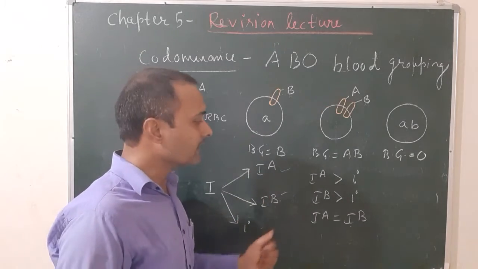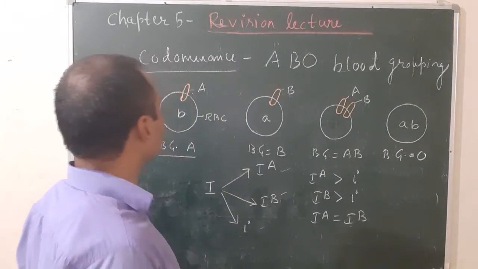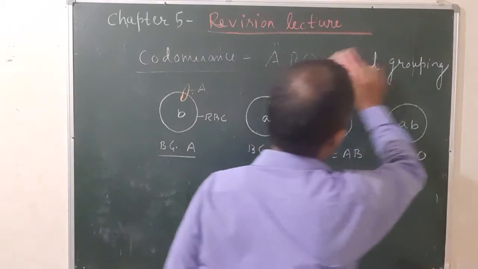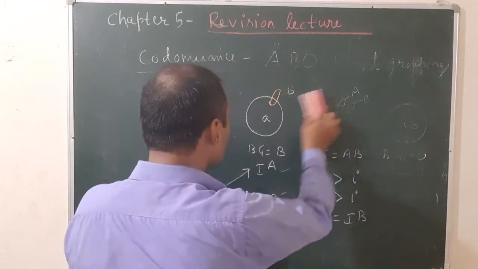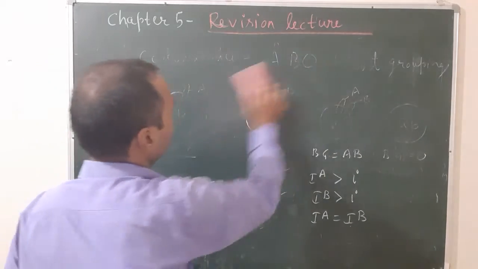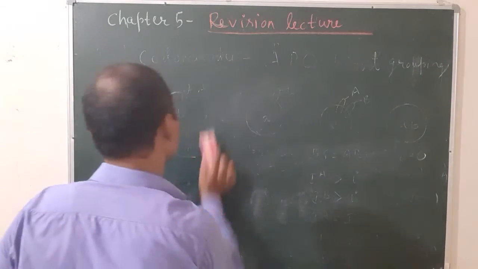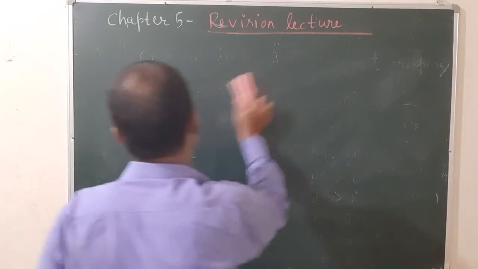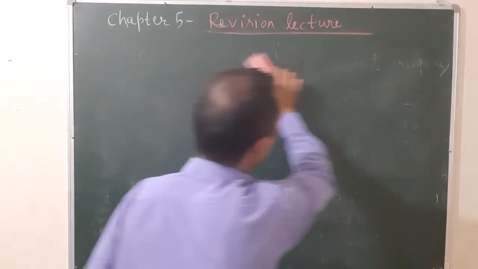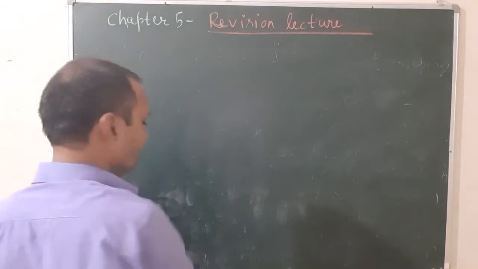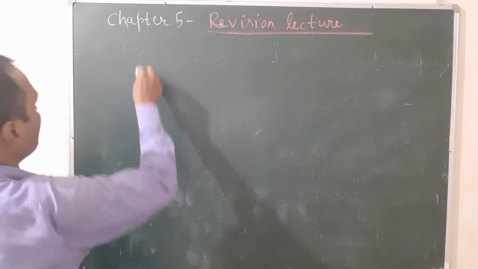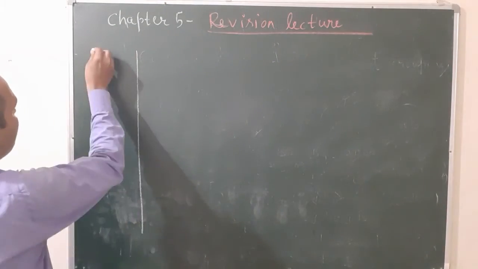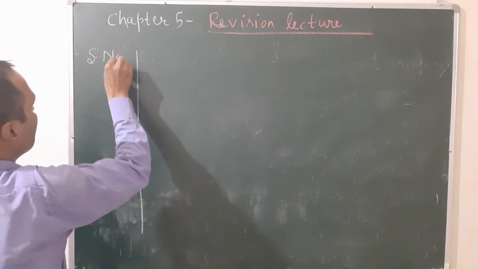Okay, so let us see one chart given in your book. When you know these, you can easily understand the chart. Let us see the chart and how you will calculate the number of phenotypes and genotypes. In the first column you will write the serial number, as given in your NCERT book.